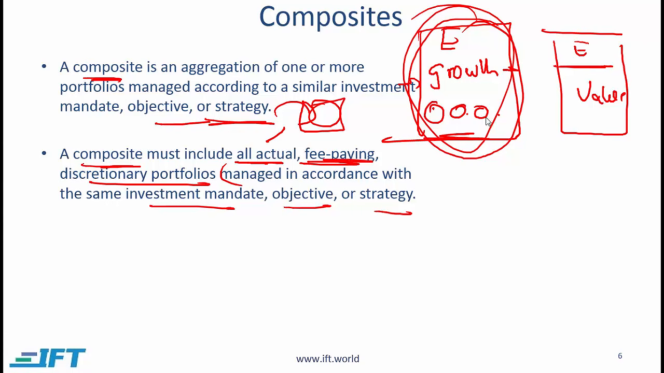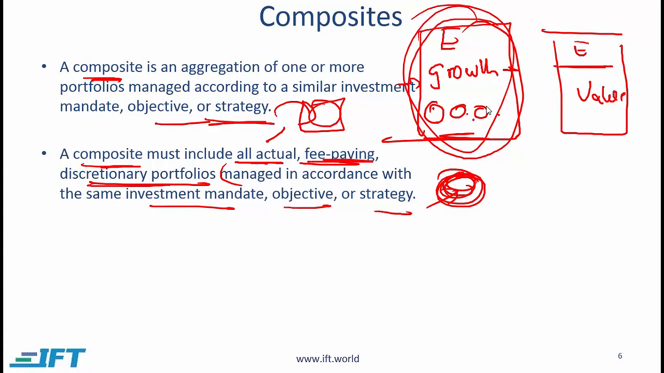Fee paying, let's say that a particular portfolio is for a charitable organization, and that charitable organization does not pay a fee for the management of its particular portfolio. Then that particular portfolio for which the client is not paying any fee will not be, or should not be, included in a composite.